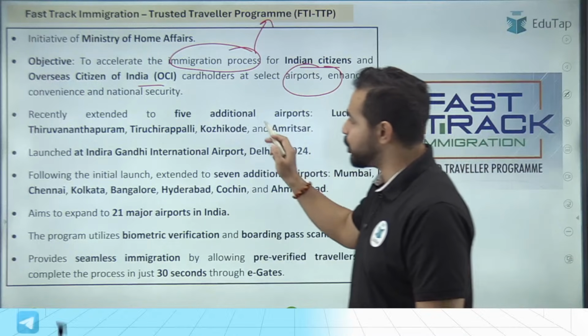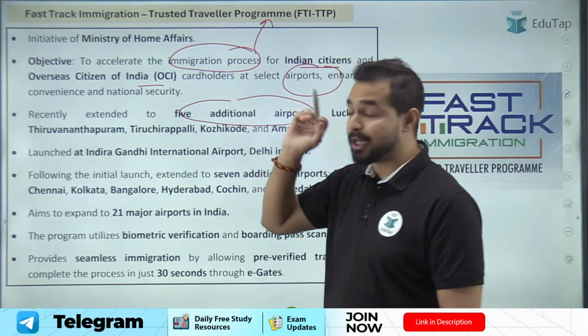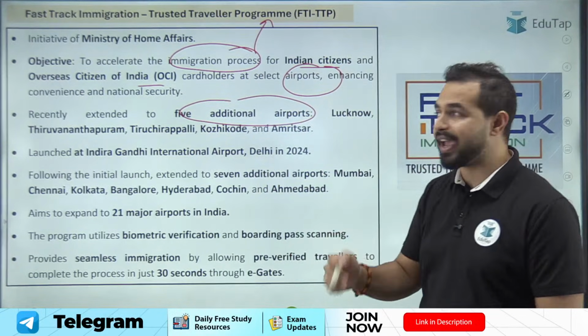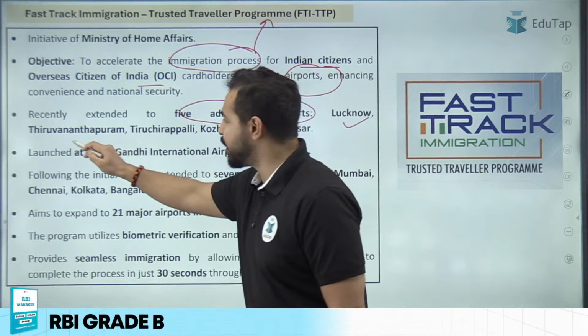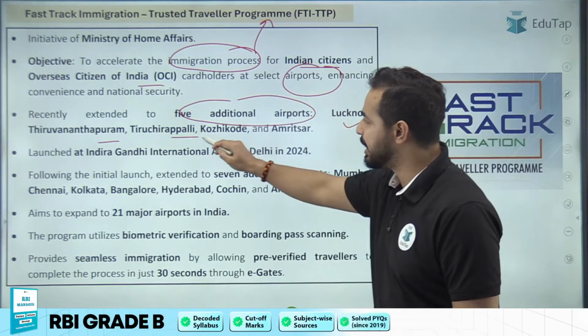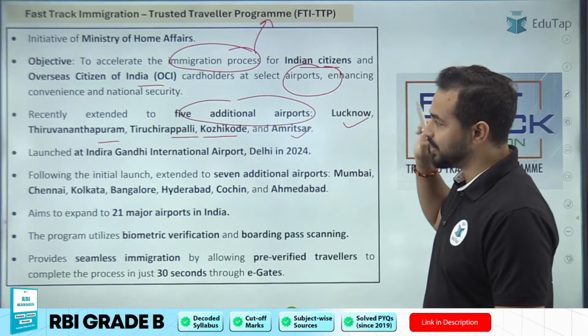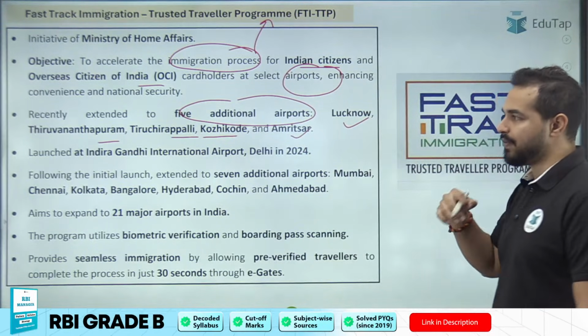So recently extended to 5 additional airports. So 5 additional airports, जहां पर इसे extend किया गया है, उनका क्या नाम है? It includes Lucknow, Thiruvananthapuram, Tiruchirappalli, Kozhikode and Amritsar. So these are the 5 airports where we have added them.